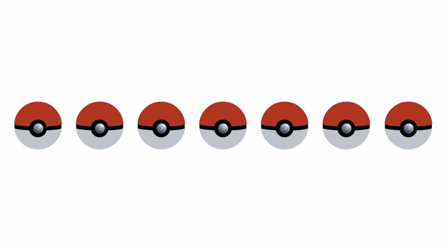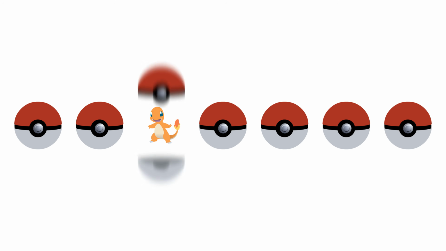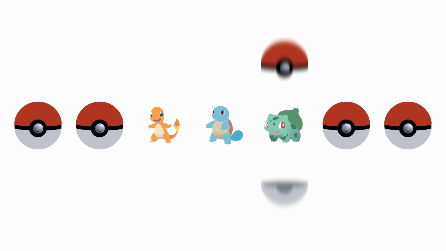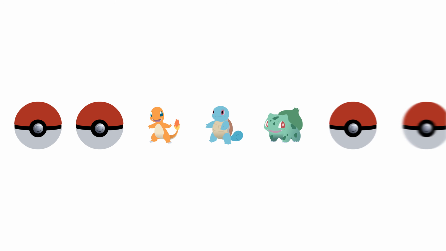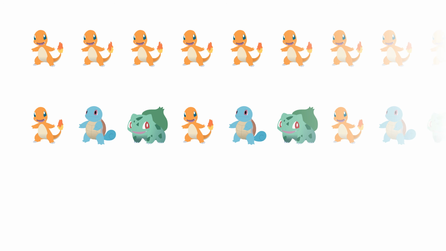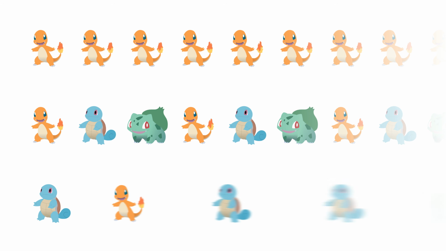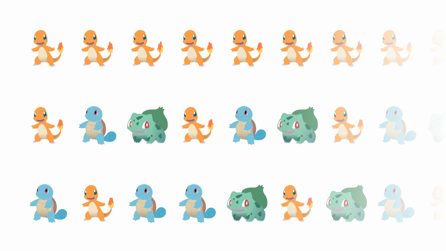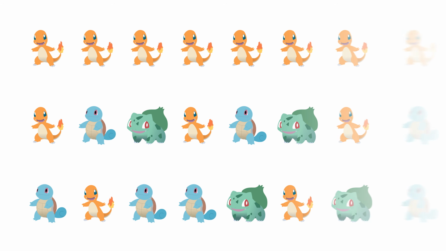Let's say you have an infinitely long row of Pokeballs. Inside each Pokeball can be either Charmander, Squirtle, or Bulbasaur. How many different rows can we have? For example, we might have a row of nothing but Charmanders. We might have Charmander, Squirtle, and Bulbasaur repeated forever. We might have a totally random and unpredictable row. There's an infinite amount of possibilities, but just how large is that infinity?